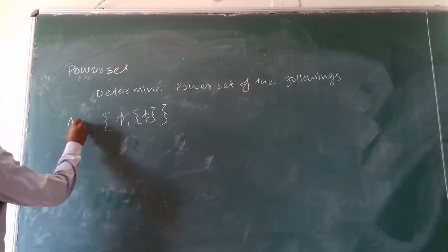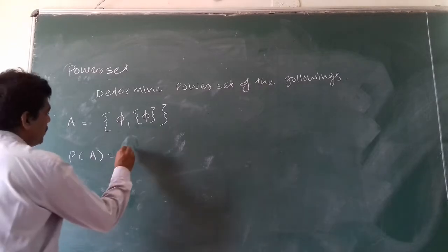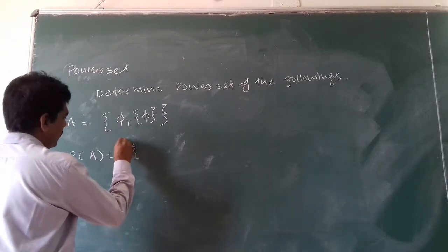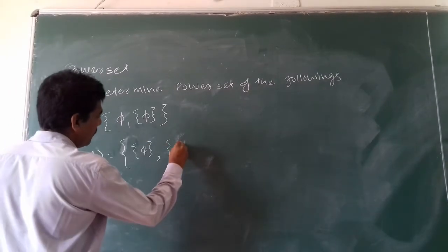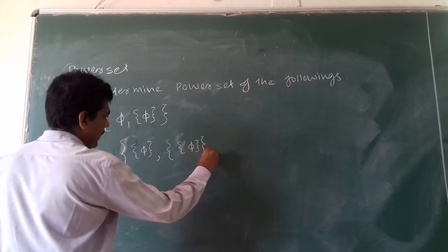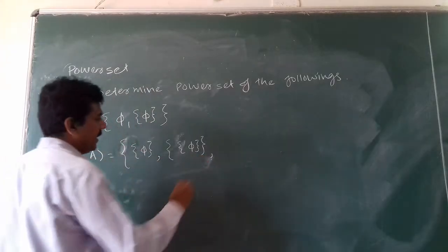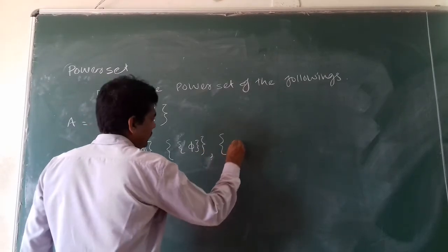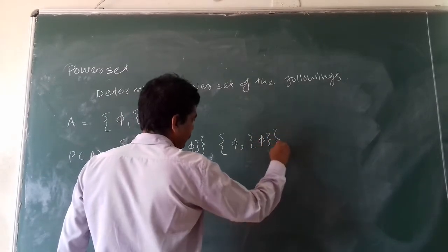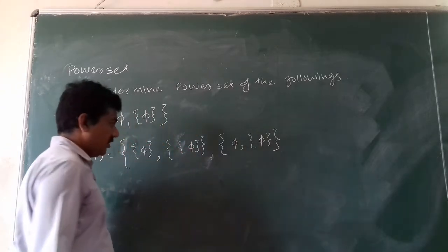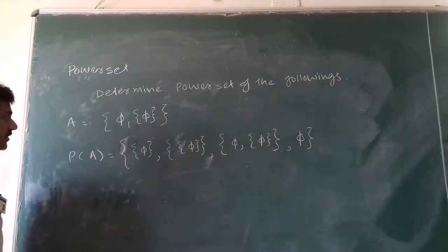This is our capital A. Now the power set of A will obviously contain 4 elements. All possible subsets are: the first is the empty set, then the set with the first element, then the set with the second element, which is the set within the set I wrote. Next is the complete A, and this complete A is also a subset of A. So this is the power set of the given set.